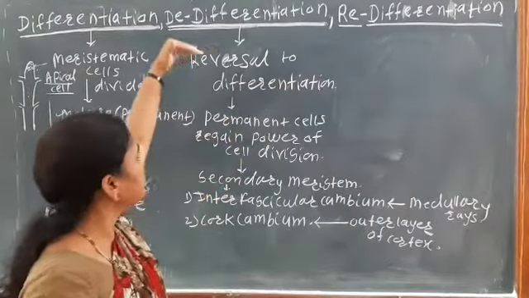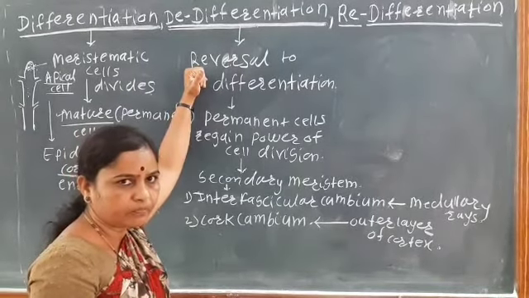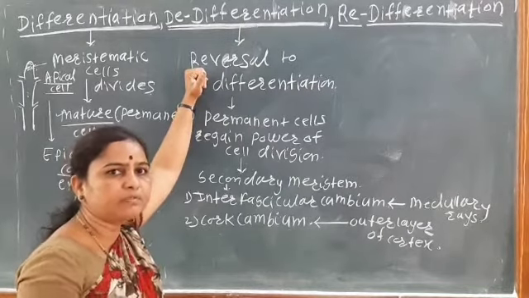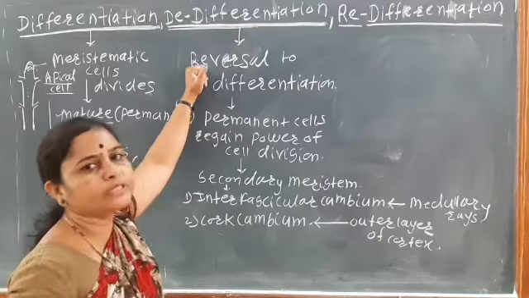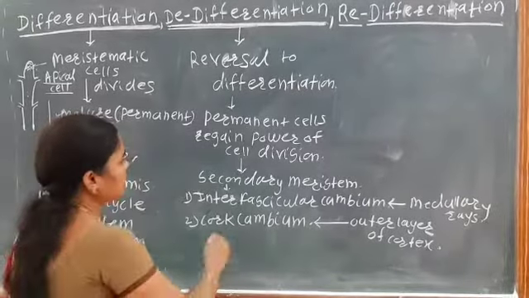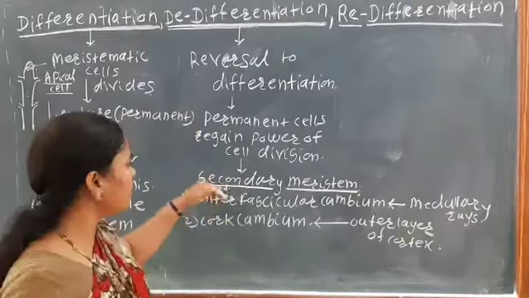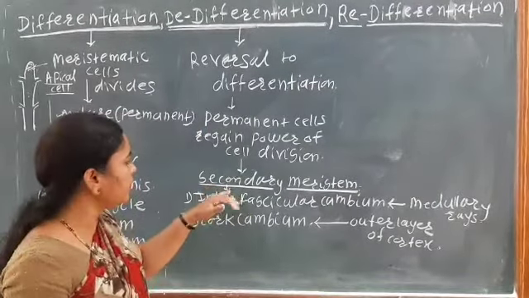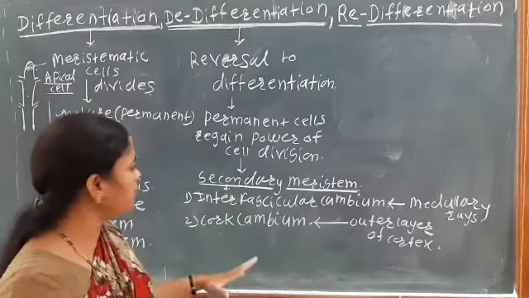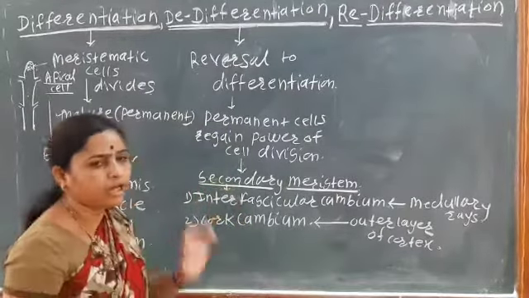It is the reversal to differentiation, that is, the mature cells which are already differentiated regain the power of cell division. त्यांच्यामध्ये पुन्हा सेल डिव्हिजनची पॉवर निर्माण होते. ओके, आणि याच्यापासून काय तयार होतं? देयर इज द फॉर्मेशन ऑफ सेकंडरी मेरिस्टेम. ओके, सो हियर दिस सेकंडरी मेरिस्टेम, these are mainly the interfascicular cambium and the cork cambium. These are the examples of the secondary meristem.